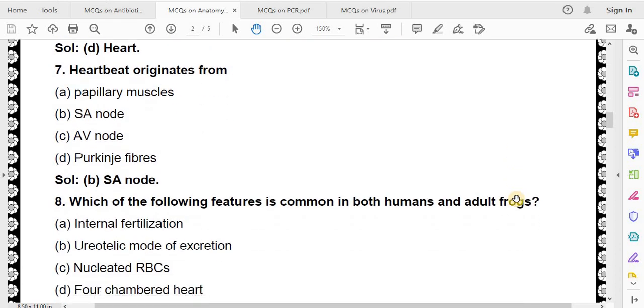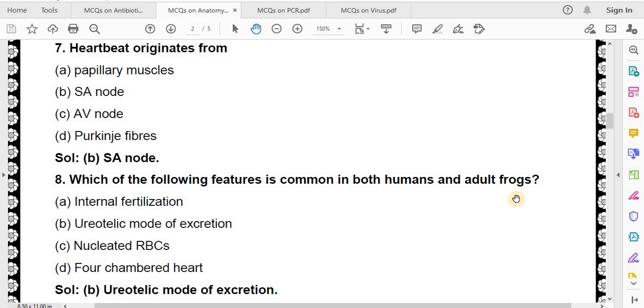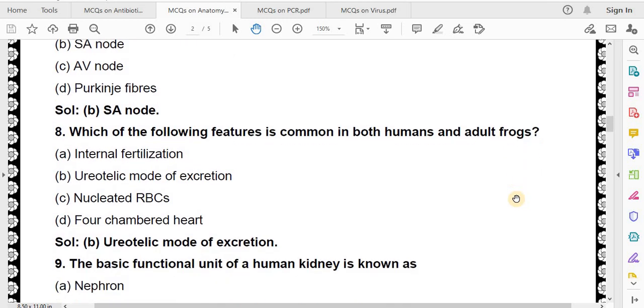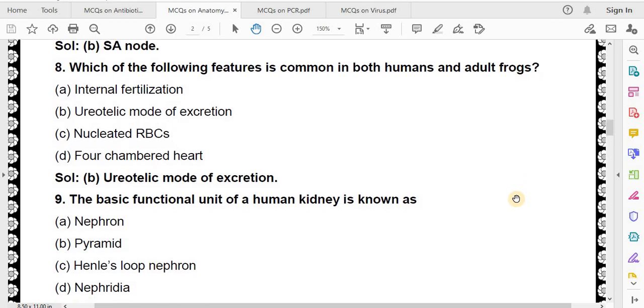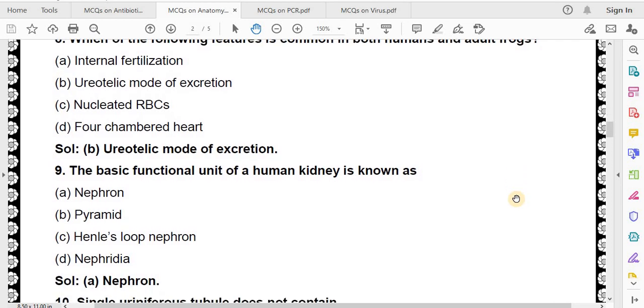Which of the following features is common in both humans and adult frogs? Internal fertilization, ureotelic mode of excretion, nucleated RBCs, four-chambered heart. Correct answer is ureotelic mode of excretion. The basic functional unit of human kidney is known as nephron, pyramid, loops of Henle, nephridia. Correct answer is nephron.